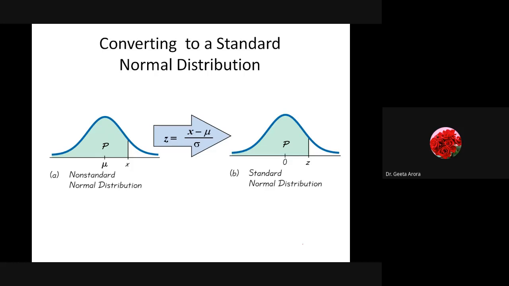Whenever we are going to work with the normal distribution, the non-standard one, what we have seen is that in the non-standard normal distribution, we have the mean in the center. It is distributed along the mean, and when we have converted it to the standard normal, then the mean is 0, meaning now the distribution is distributed along 0. And the formula we are working with is z equal to x minus mu by sigma, and this is the formula we have to use in order to calculate all other things, correct?